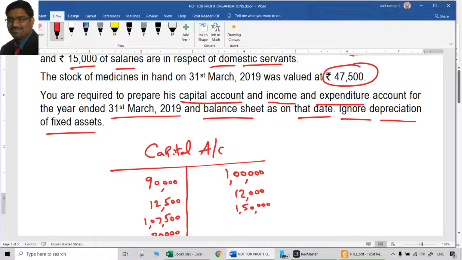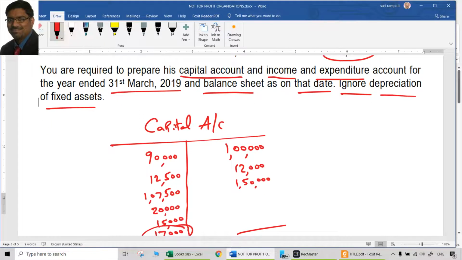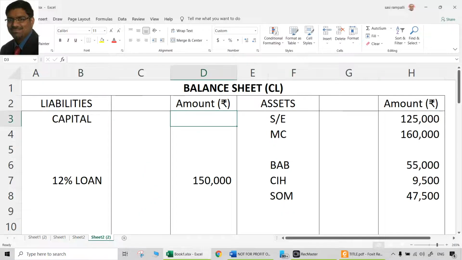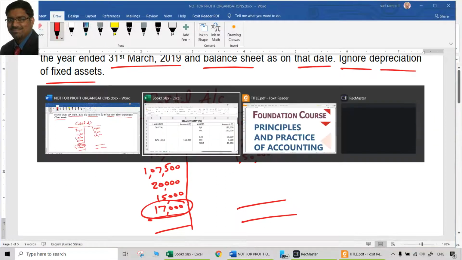So use the same name. If the question is asking for capital account, you cannot say, oh no, it is not for profit, I will prepare only capital fund account because my sir told me so. Not like that. Whatever the question says, you follow that. Capital account, that's okay. How much is the amount? 17,000.